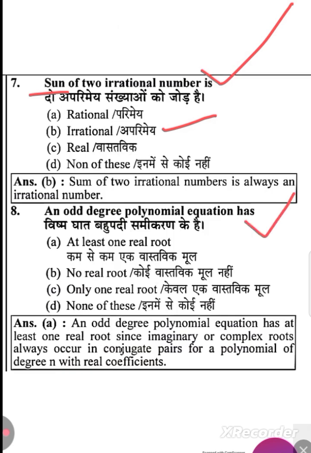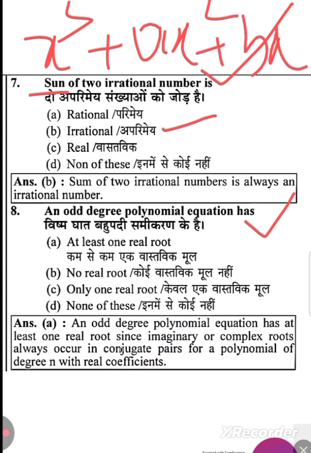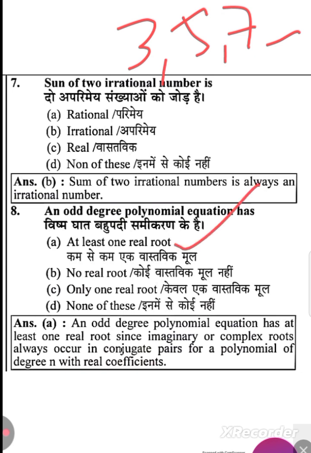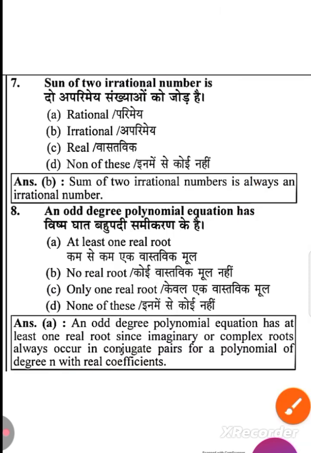Next is an odd degree polynomial. An odd degree polynomial means x cube plus ax square plus bx, like this. So the degree of the polynomial may be 3, 5, 7, like this. In that case, we are always going to have at least one real root. You may have more than one real root because it is an odd degree polynomial. Odd degree numbers are 3, 5, 7, these are the odd numbers, right? If the degree is odd, we always have at least one real root. The others may be complex roots, or they may be real roots also.